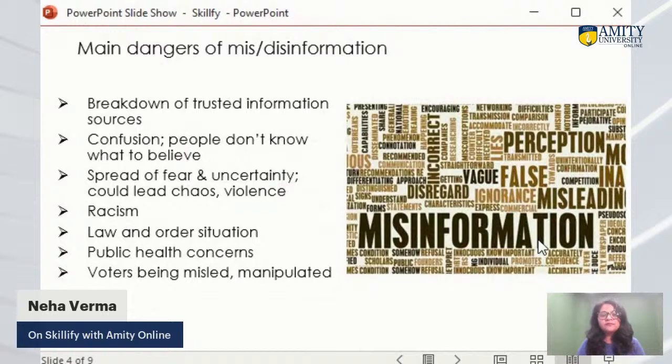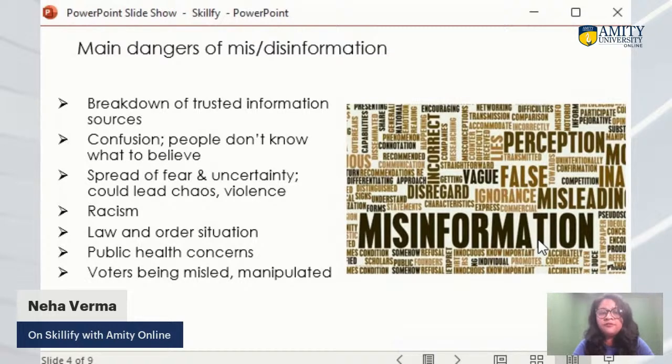Because of that huge amount of information, or we can say misinformation or disinformation, there are so many big challenges which we are facing in our day-to-day life. When people see lots of misinformation or disinformation on the internet, it breaks down their trust in information sources. They are not able to trust anyone. They are not able to trust what is trending, right?